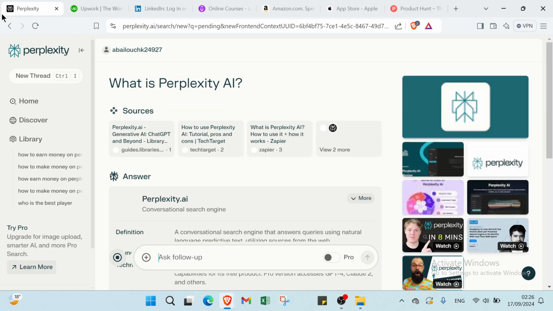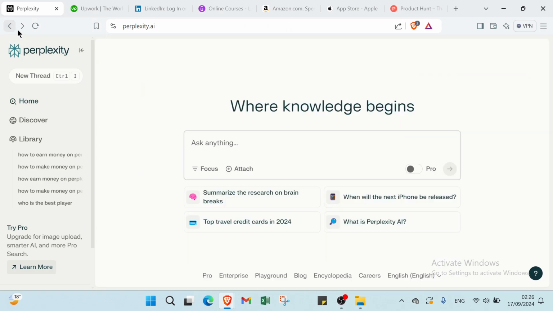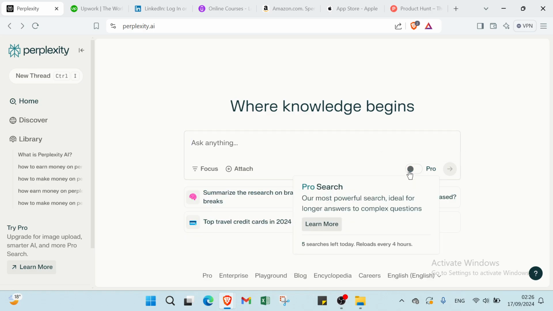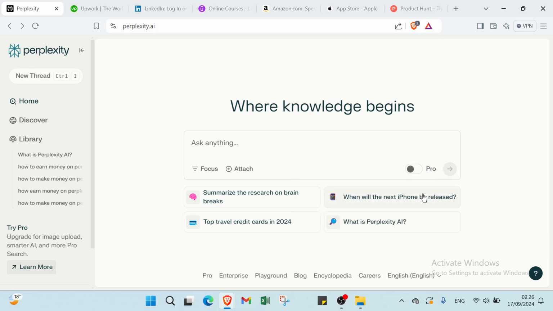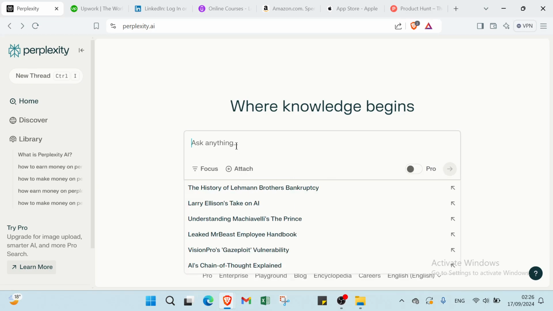Then here we also have, you can also switch on Pro. We have search, our most powerful search, ideal for longer answers to complex questions. And then we have other options here. So let's get started. For example, how you can